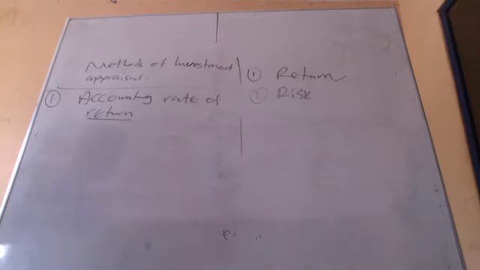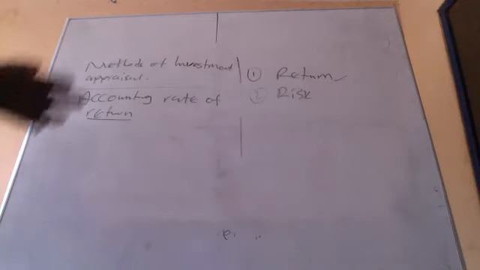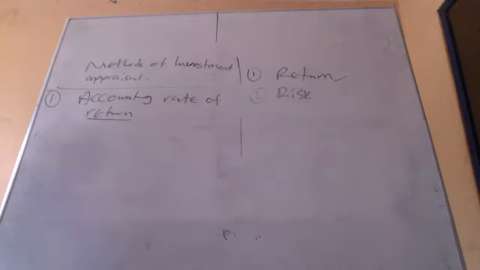So you pick all the profit together and we average it. Then we divide it by the investment, the capital investment, and then we get the accounting rate of return. It's like a percentage of the investment that we are arriving at, but here it's expressed in terms of profits.